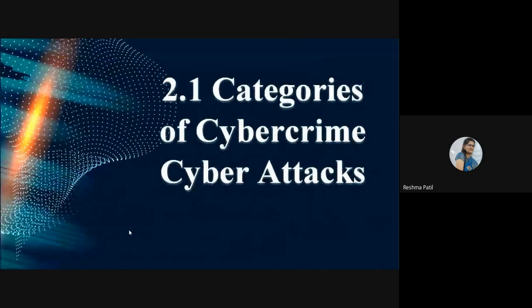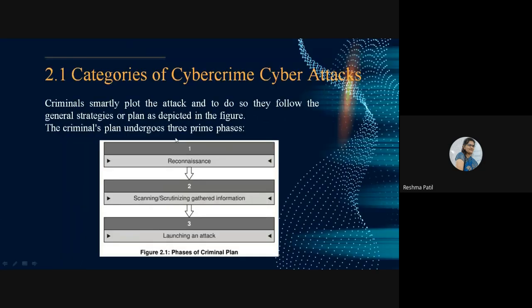Now we will see categories of cyber crime, cyber attack categories. So these are the phases of criminal plan. Accordingly, the criminal will act. Criminals smartly plot the attack, and to do so, they follow the general strategies or plan as depicted in this figure. This is the plan, how a criminal works.